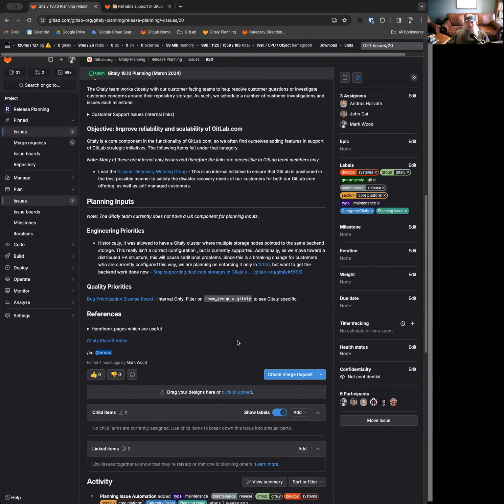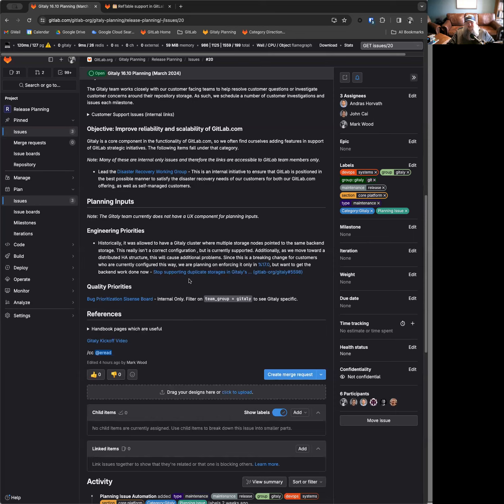Finally, there's one engineering priority here, which is that there's a situation at present where you can have multiple Gitaly storage nodes in a clustered configuration point at the same backend storage. This is not recommended, and we'd like to make this not available to our customers because it doesn't really provide the high availability they believe it does. If everything's pointing at a single storage and that storage goes down, you lose all of your Gitaly nodes. We're planning on ensuring this doesn't occur in 17.0.